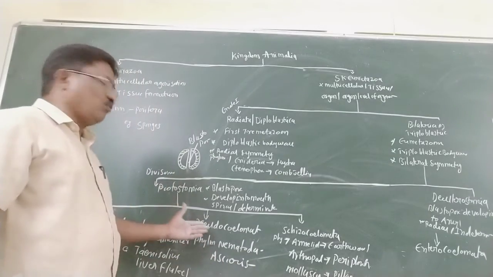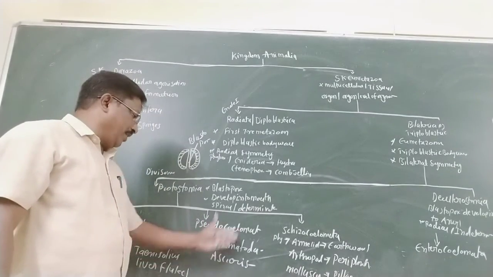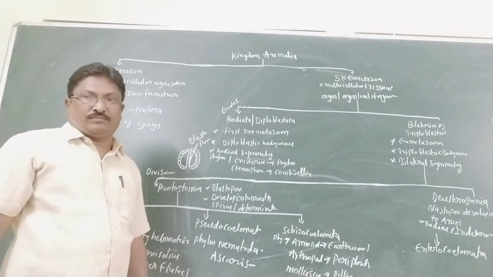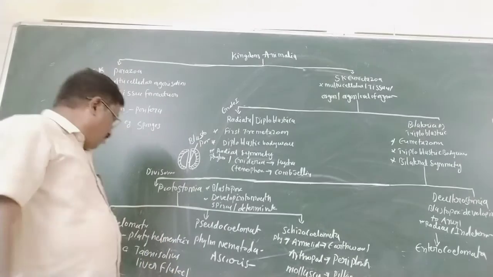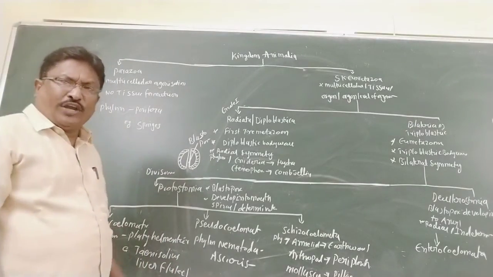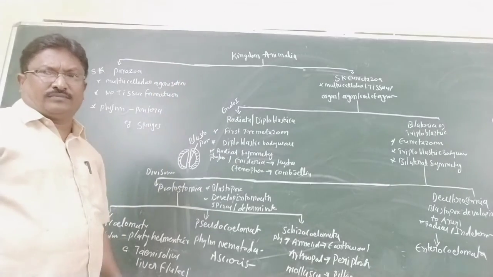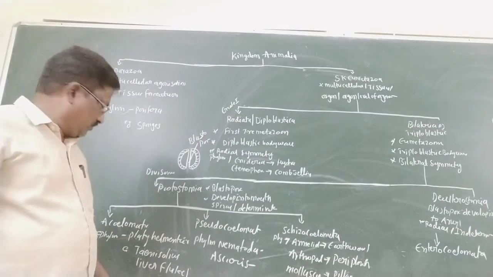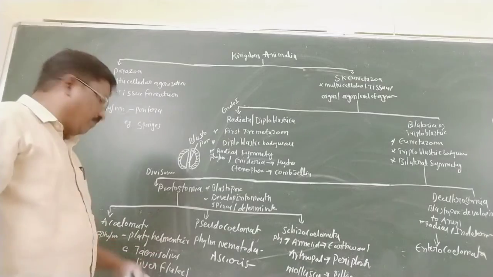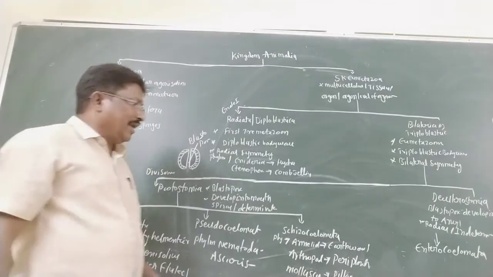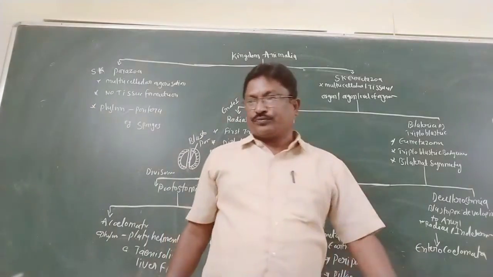What is the example of pseudocoelomata? Nematoda, example Ascaris. What is the example of acoelomate? Acoelomate is the solid body plan, mostly parasites: Platyhelminthes, Taenia solium, liver fluke. So that is it.